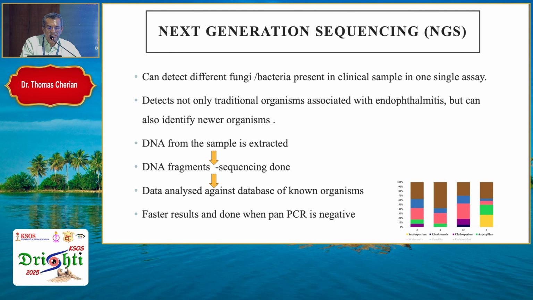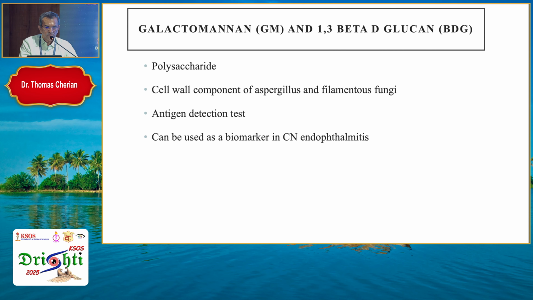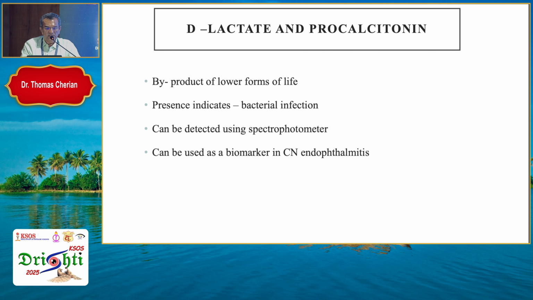What is next generation sequencing? It can detect different fungi or bacteria present in clinical samples in one single assay. It detects not only the traditional organisms associated with endophthalmitis, but can also identify the newer organisms. Faster results are available than when a pan-PCR is negative. The galactomannan and 1,3-beta-D-glucan, these are polysaccharides. This cell wall component of Aspergillus and filamentous fungi are detected. This can be used as biomarkers in culture-negative endophthalmitis.